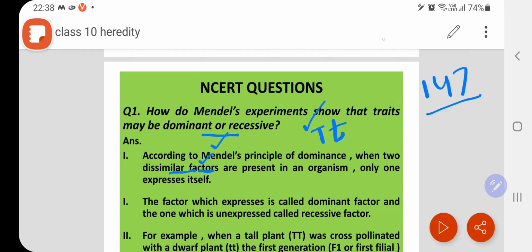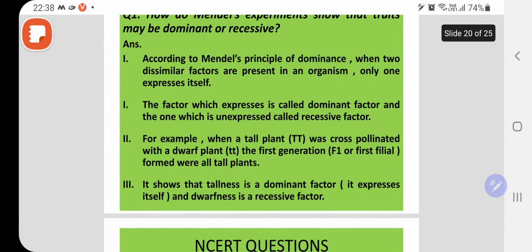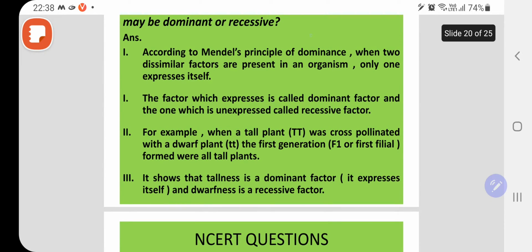Okay, with the help of an example we will explain. You can make a cross also, in this question, which we have done in law of dominance. So for example, when a tall plant was cross pollinated with dwarf plant, first generation formed all will be tall. Okay, this genotype we will get. This is the genotype, genetic setup. This is the phenotype, mean physical appearance, which we can see.